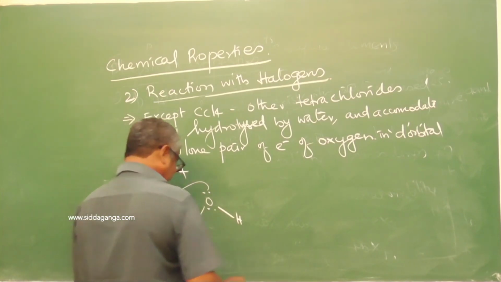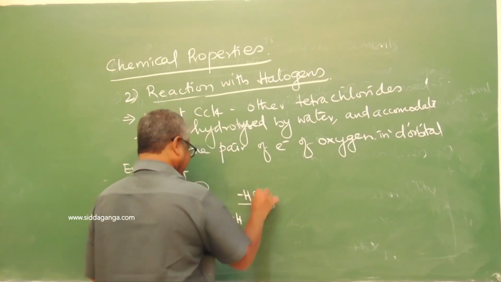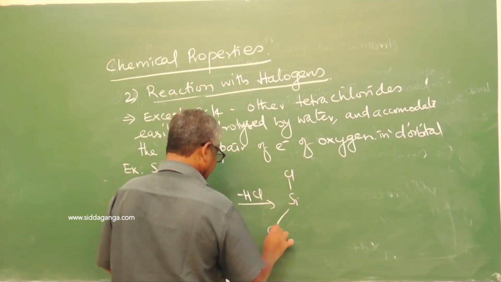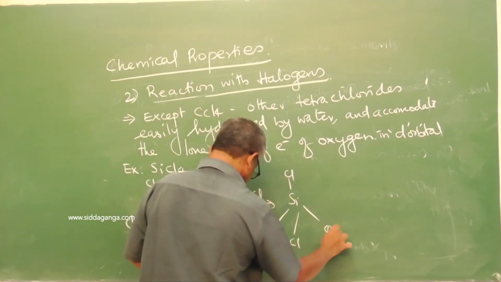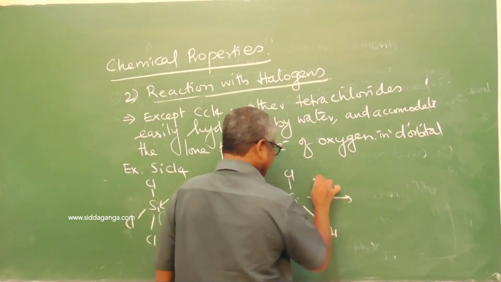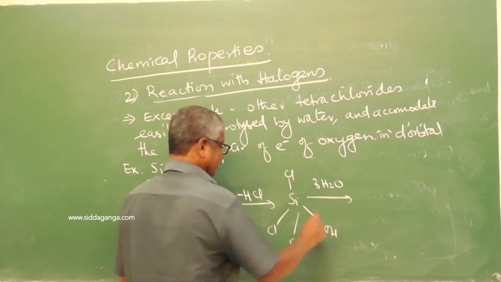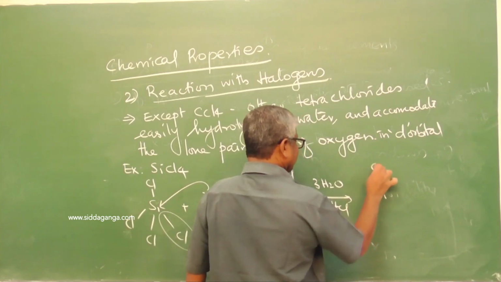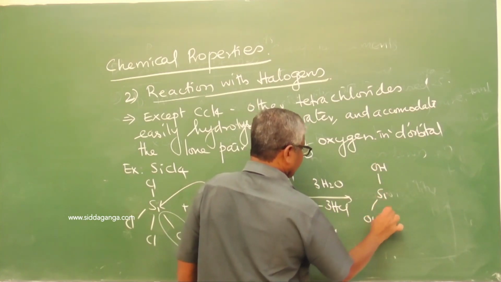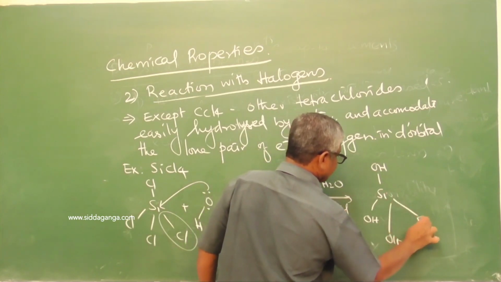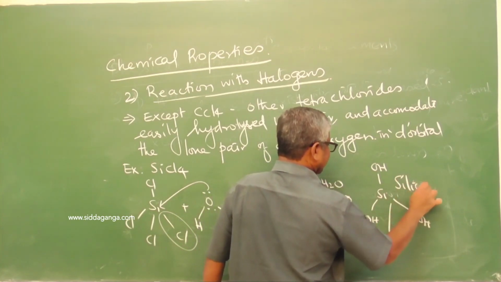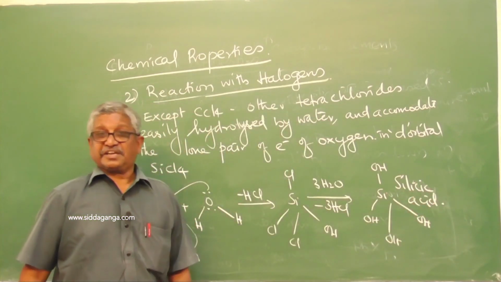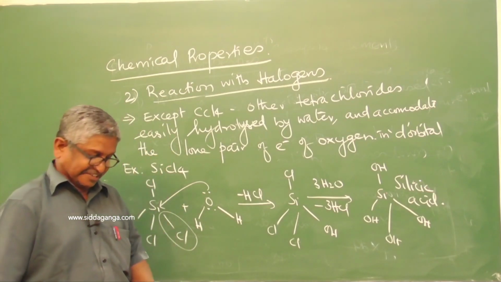The chlorine gets eliminated as HCl, leaving chlorine and OH group on silicon. If this is further treated with water, 3 HCl get eliminated, giving silicon connected with 4 hydroxyl groups, and this compound is called silicic acid.